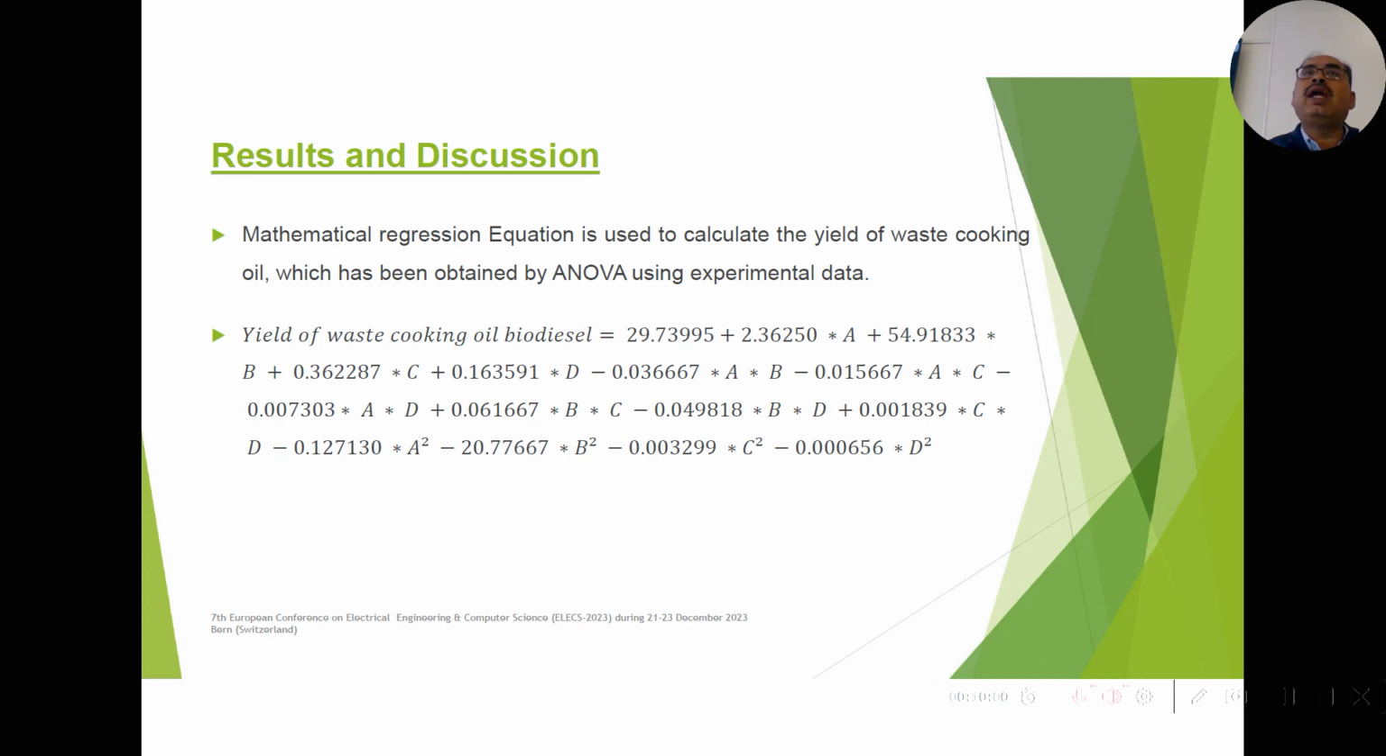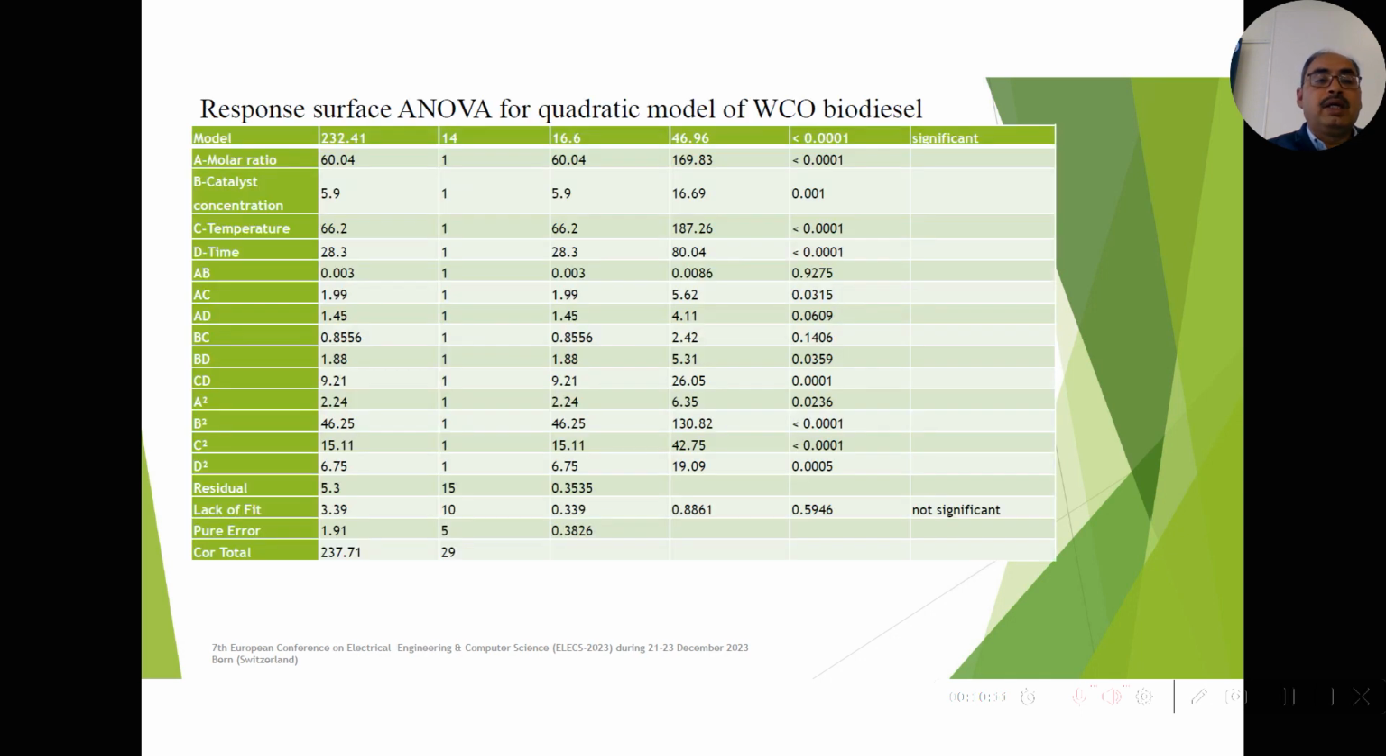Once we have the parameters, we can put them in this equation, or RSM will put them in this equation, and we can get the objective function, our maximization of the yield of waste cooking oil biodiesel. So, response surface ANOVA, this is RSM, it is inbuilt. We have to check whether our model is significant or not. In this, the significance level is within the limits. We can say our model is significant, and lack of fit is non-significant. Hence, we can say the model is accurate.